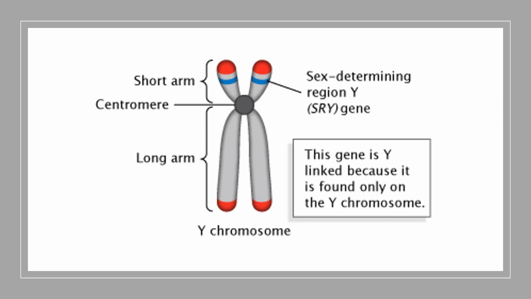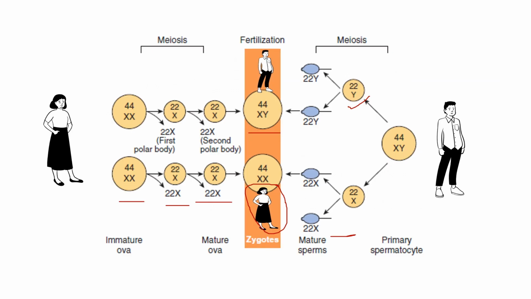If we consider gametogenesis and genetic inheritance, during the formation of gametes, that is the sperm or the egg, through meiosis, every normal egg contains an X chromosome. The female diploid cell contains XX chromosomes, but the gamete, egg or sperm, contains a single sex chromosome.